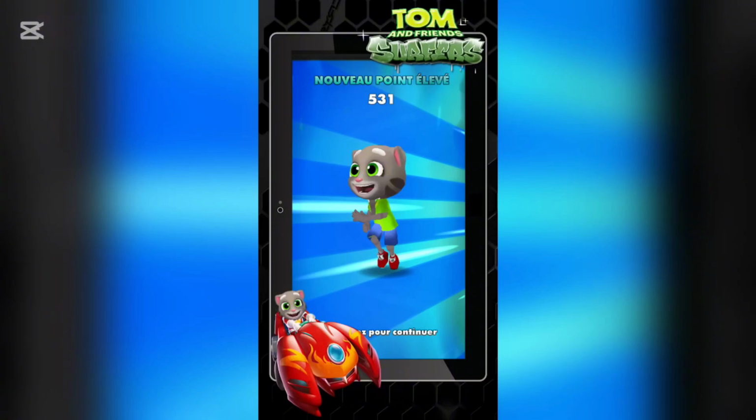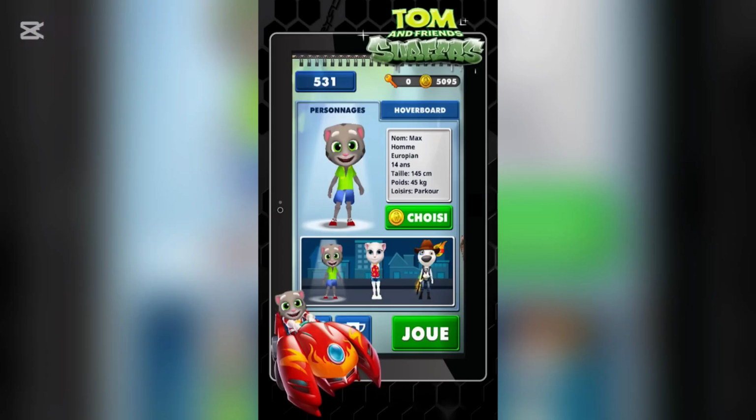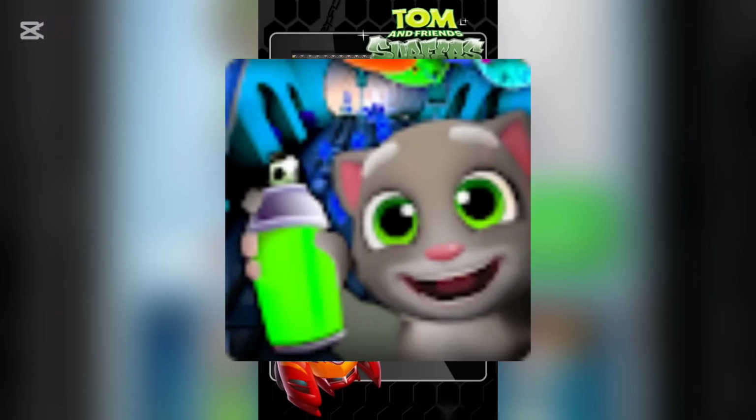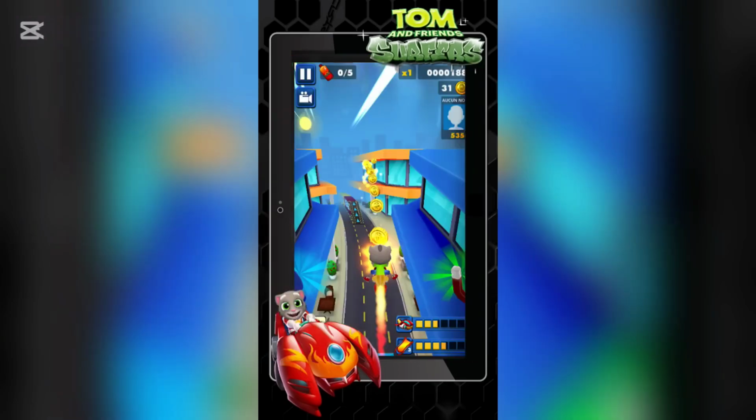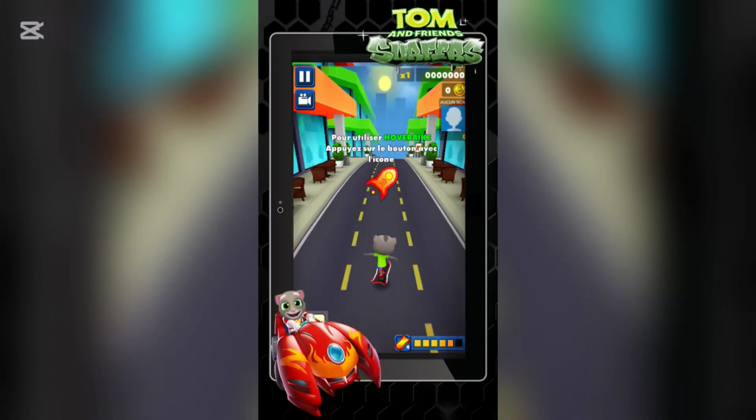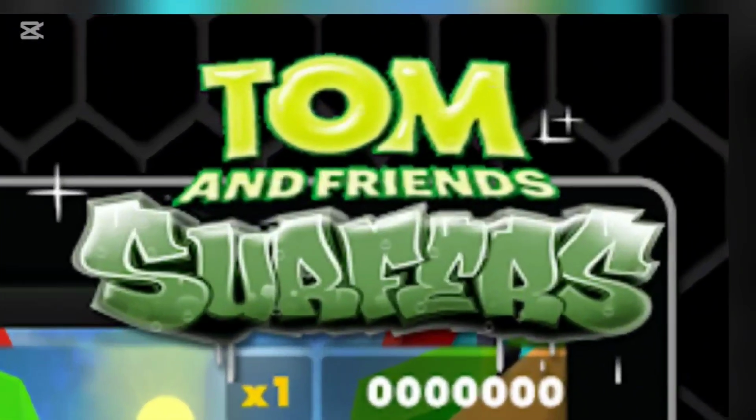Next up, we have something a little more lighthearted, but you probably still shouldn't install it. This is My Tom Runner. It's a bootleg mix of Talking Tom and Subway Surfers developed by N Games and released on November 16th, 2017. It's pretty hilarious to look at screenshots of this game. The game is called My Tom Runner, but for some reason in the top right of every screenshot, it says Tom and Friends Surfers.